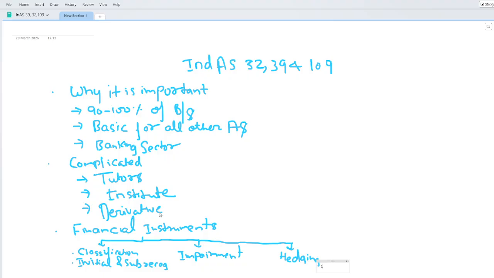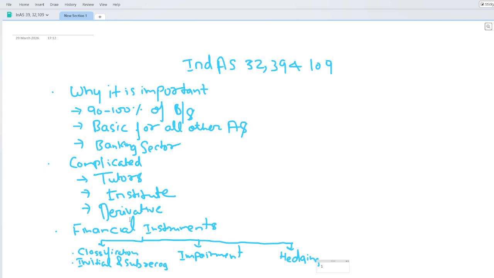It is a very complicated standard. But once your concept is clear in this particular accounting standard, the financial instruments, then the other accounting standards, like share-based payment, consolidation, the new accounting standard which is coming on insurance, similarly lease, and the revenue recognition accounting standards, you can easily correlate. Once you have the foundation strong, it will be easy for you to understand the other accounting standards.